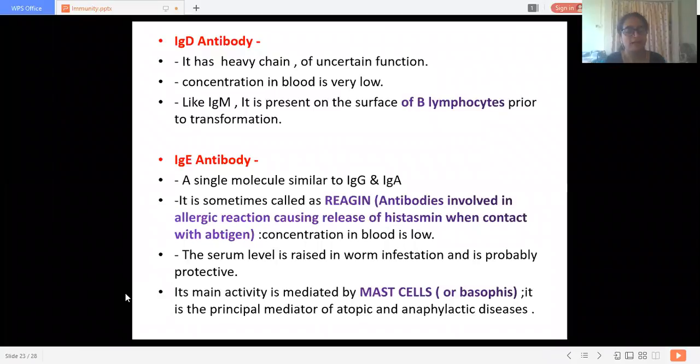So, there are very few characteristics of this IgD type of antibody. The concentration of IgD in the blood is very low. It is also responsible for the primary immune response, and not the secondary immune response. It does not pass through the placental barrier. IgD antibodies are present on the surface of B lymphocytes.